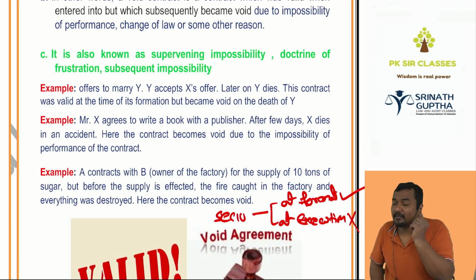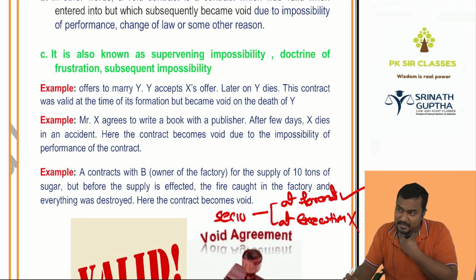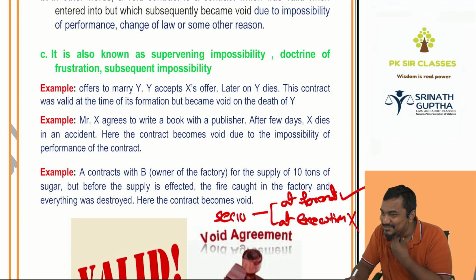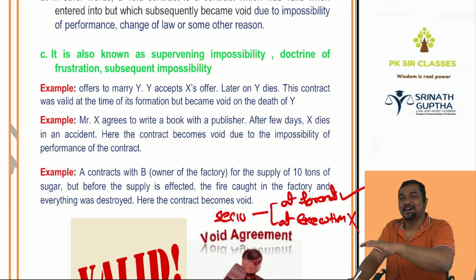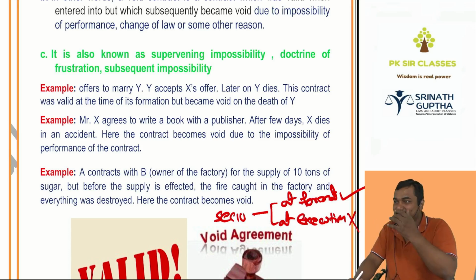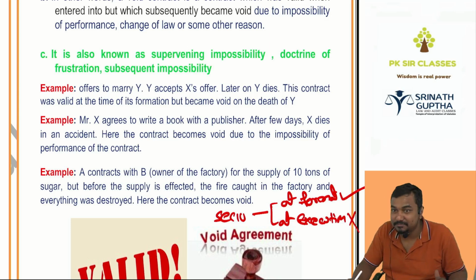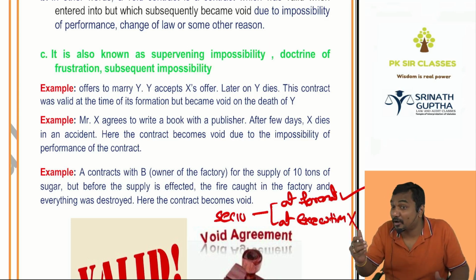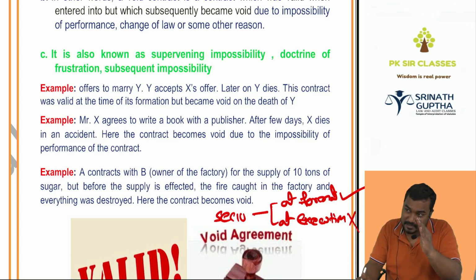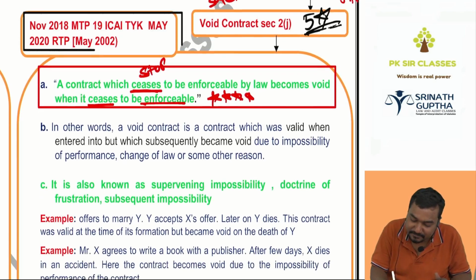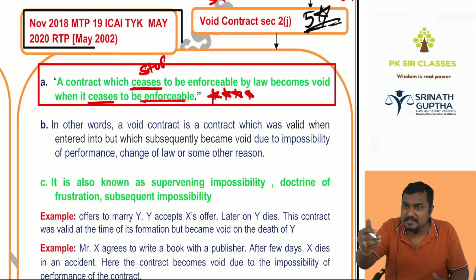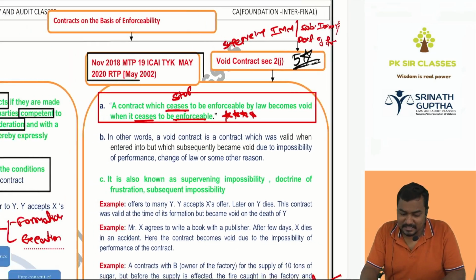Destroyed. One more example. I have a liquor shop. I entered into agreement with Rishi for sale of the liquor from January to December. In the month of August, 15th, Modi uncle came on the TV. On 15th August he said, "My dear countrymen, from tonight 12 o'clock, drinking liquor is banned." From tomorrow it becomes illegal. It becomes an unlawful object. In the beginning section 10 satisfied. Subsequently it is seized. Why? Section 10 is not satisfied later. So is the difference clear?